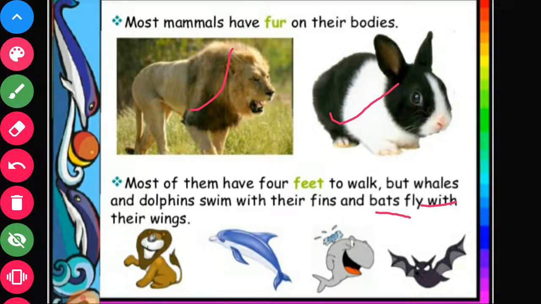So for movement, they have feet, but others use fins and wings also. Dolphins and whales use their fins, and other mammals use their feet to walk.